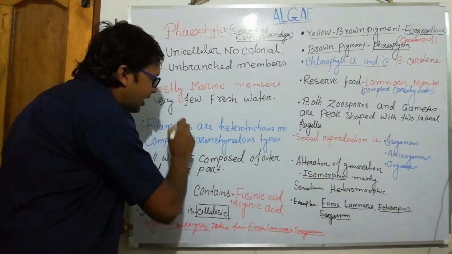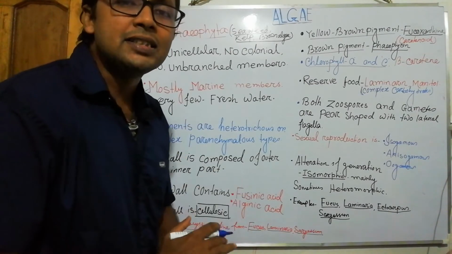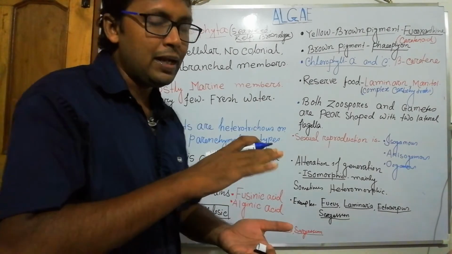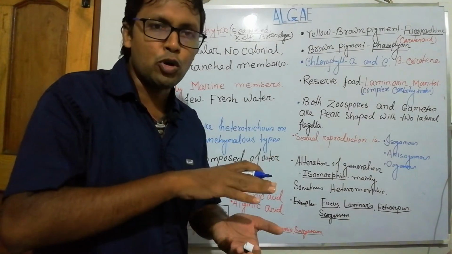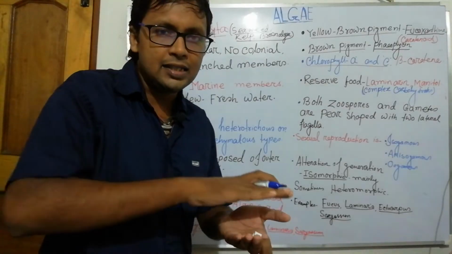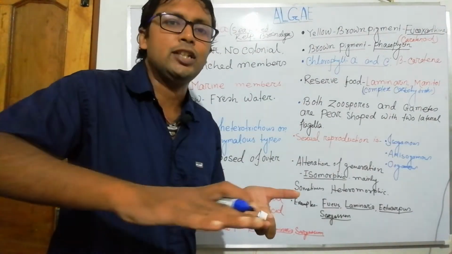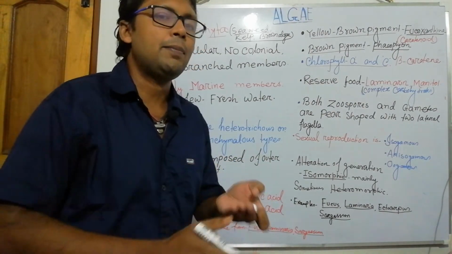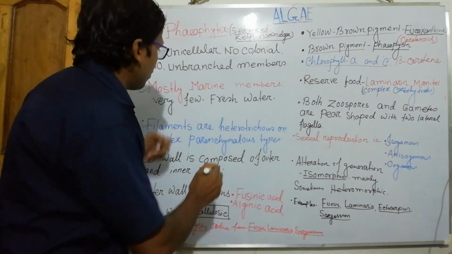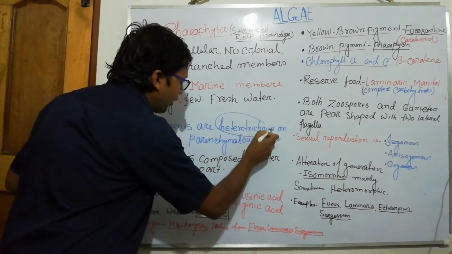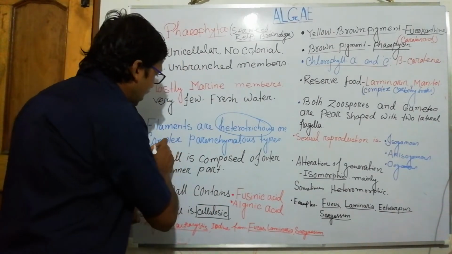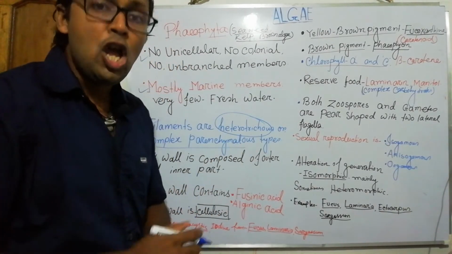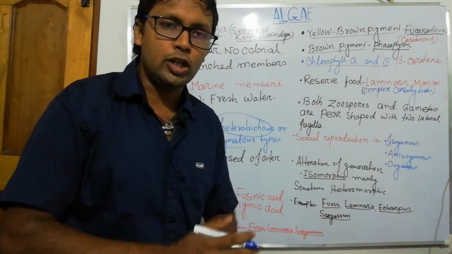The filaments are heterotrichous. Heterotrichous means not monotrichous, that is, one part is horizontal and another part is erect. The body is multicellular, heterotrichous, and complex parenchymatous type, with no vascularization.